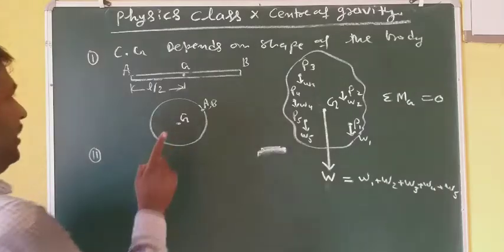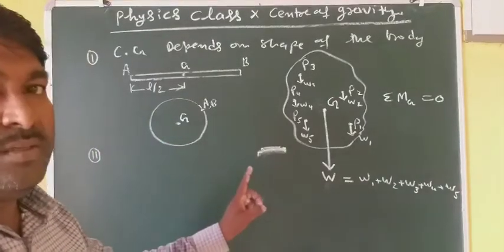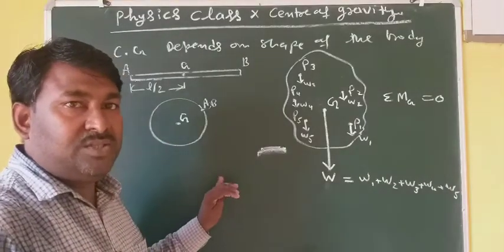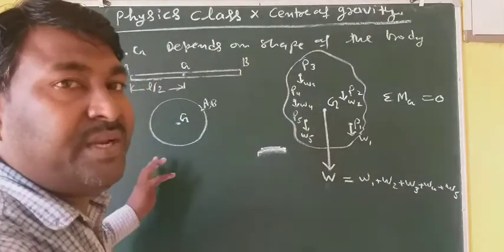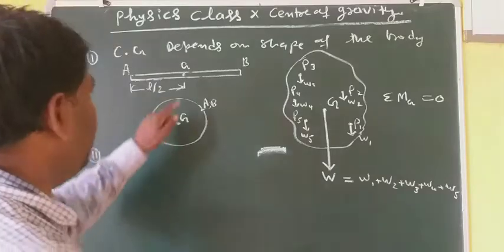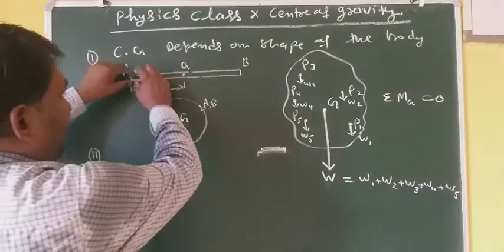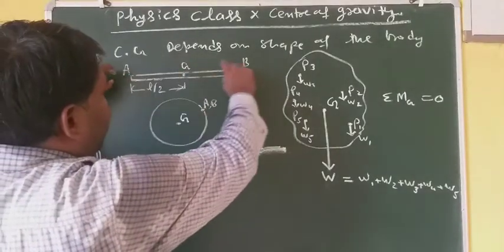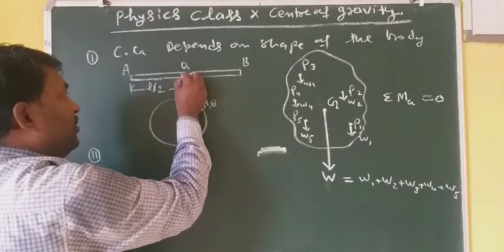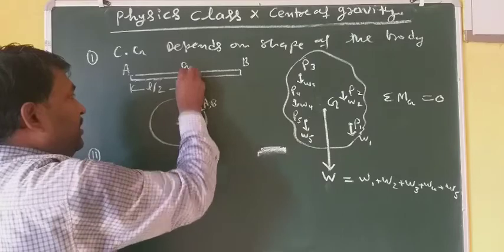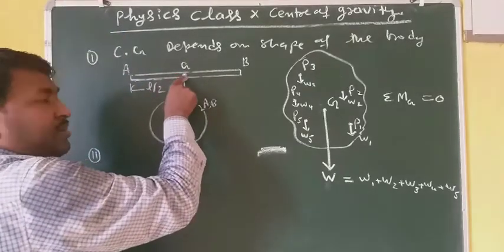It is not necessary every time that the center of gravity lies within the material of the body. For example, just see here. When the body was in the form of a rod, its center of gravity was lying in the body, means in the material of the body.